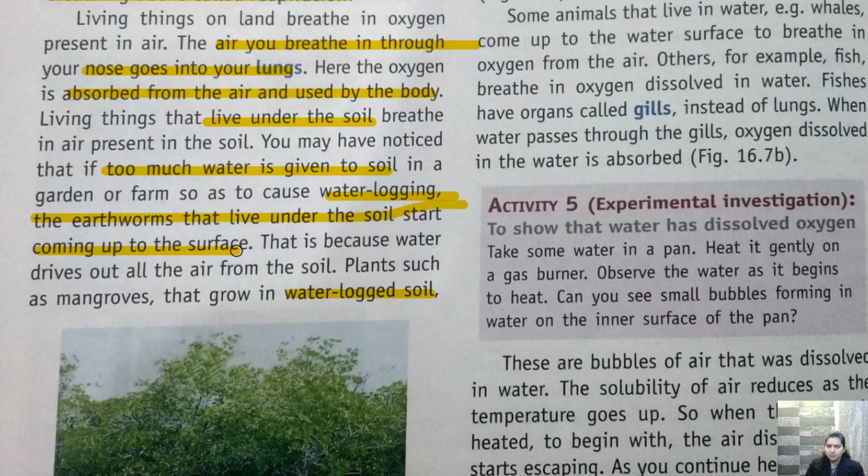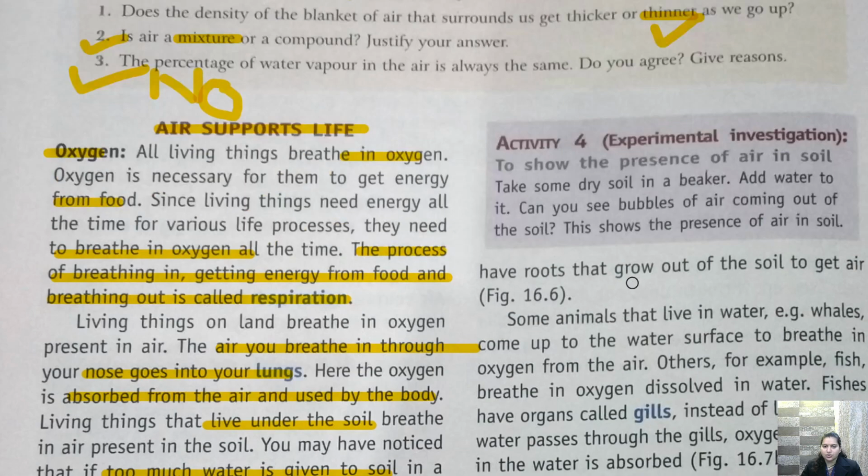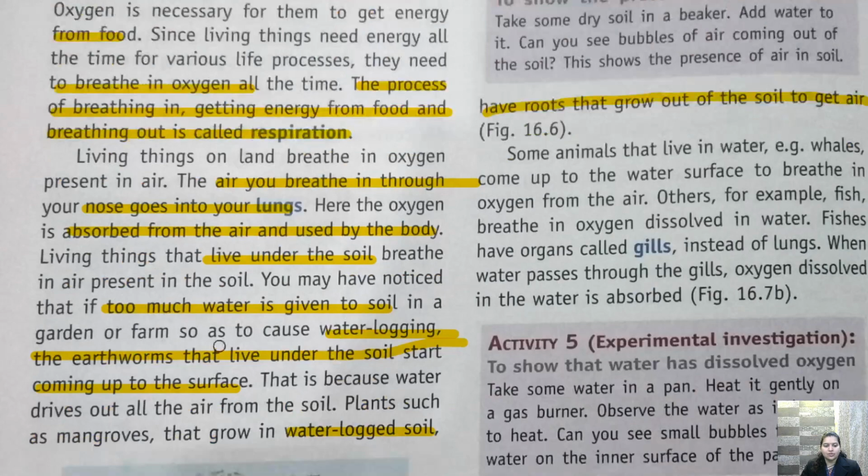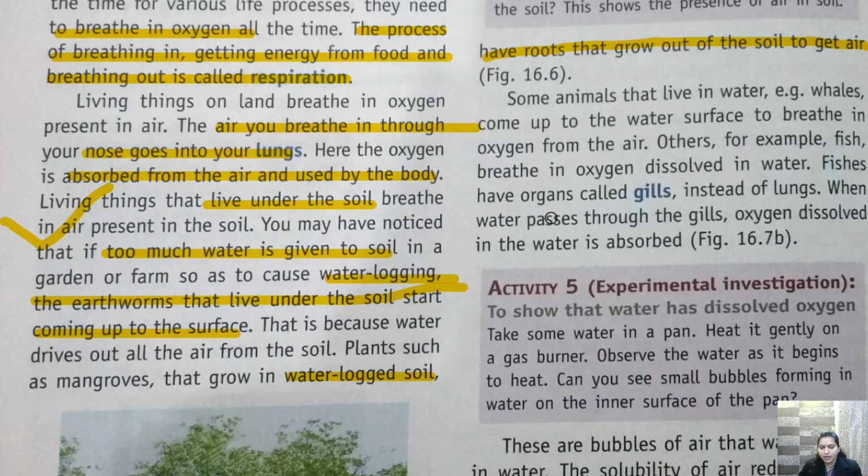So earthworms start to come up because they cannot breathe inside it. Okay, this is because water drives out all the air from the soil. So now plants such as mangrove that grow in waterlogged soil have roots that grow out of the soil to get air. Okay, so this was about a few microbes that are present inside the soil.